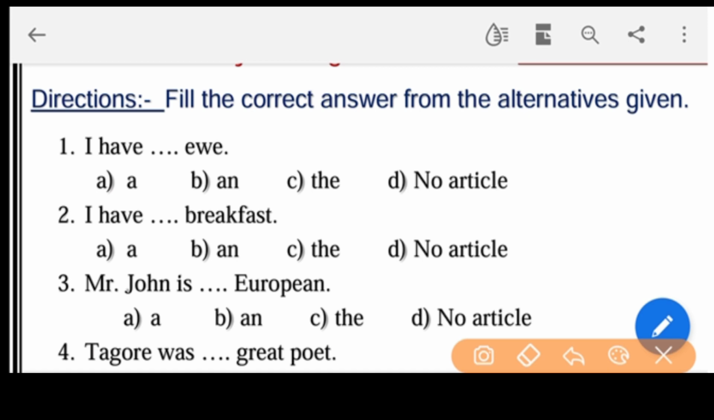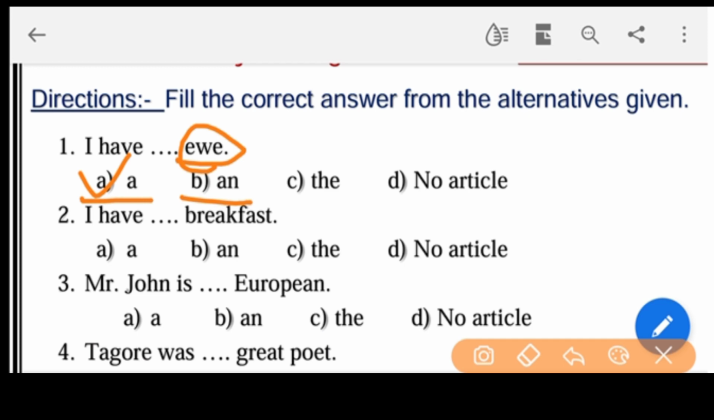The first question: I have dash ewe. Everyone will confuse in the first question itself, and everyone prefers an is the right answer, but the right answer is A. So A is the right answer. Why? Because ewe pronunciation is not "eu". This is pronounced "yoo". So obviously this is semi-vowel sound. It is not vowel sound. Yeah sound. So I have a ewe. Ewe means a female sheep.